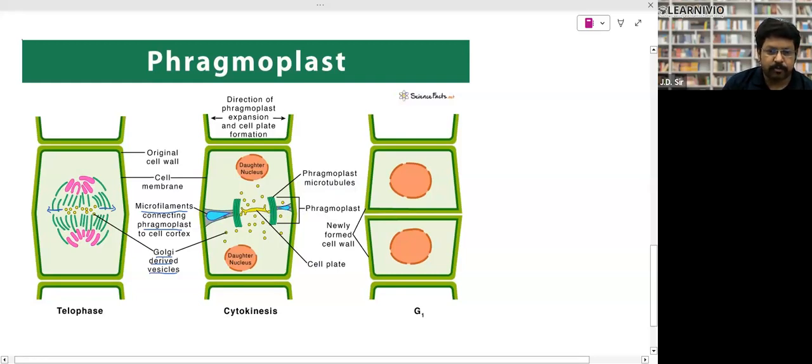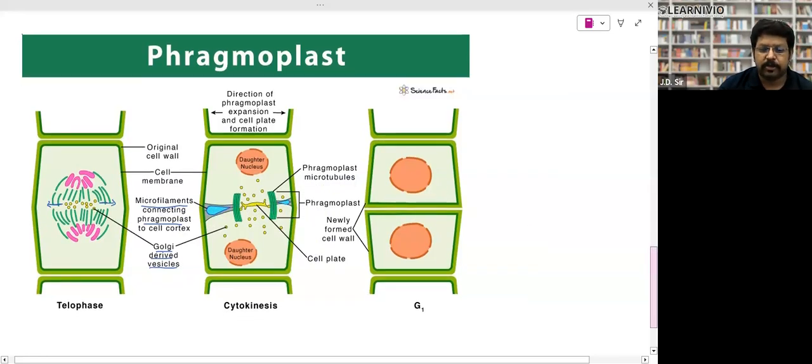Now microfilaments are connecting the phragmoplast. This is the phragmoplast, and this is where cell plate formation takes place. After some time, the complete cell plate will be formed and the cell will divide. So this is called cell plate formation or centrifugal division.